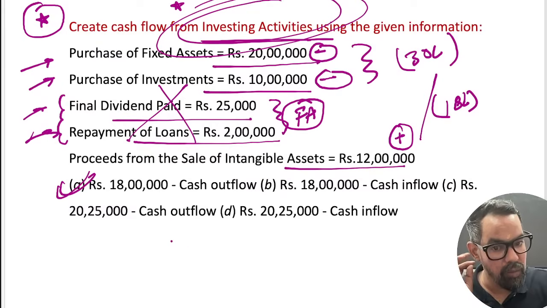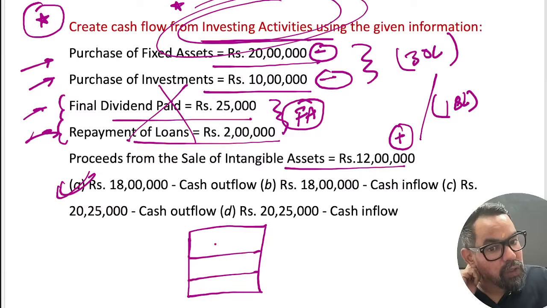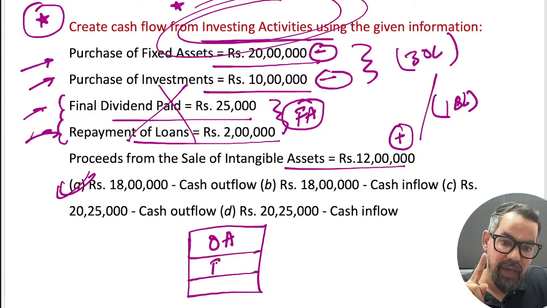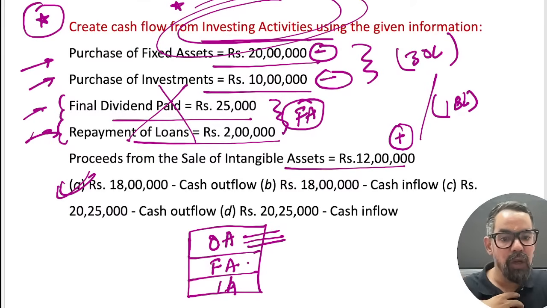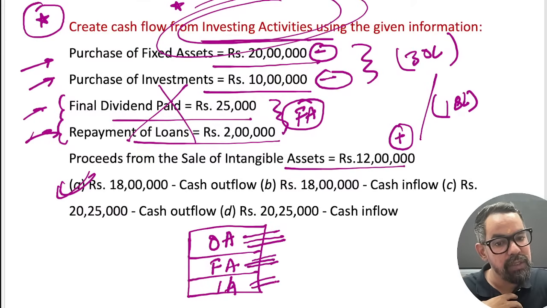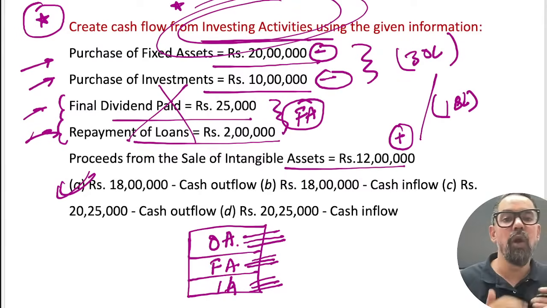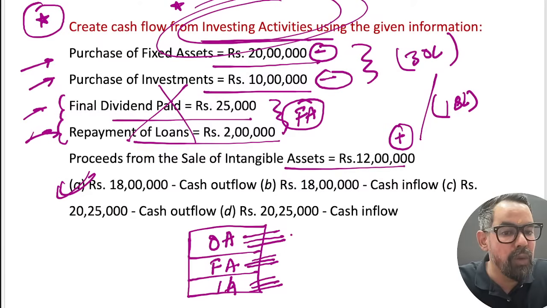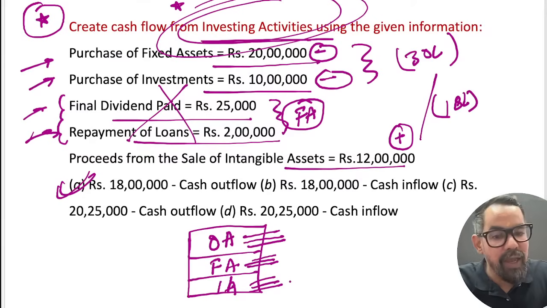The only thing I'll suggest in this case is that you go through those activities: operating activities, financing activities, and investing activities. Remember what comes under each. Operating activity generally deals with the day-to-day operation of the business: sales, purchases, or expenses or income related to sales and purchases. Financing activity will change the equity or liability.